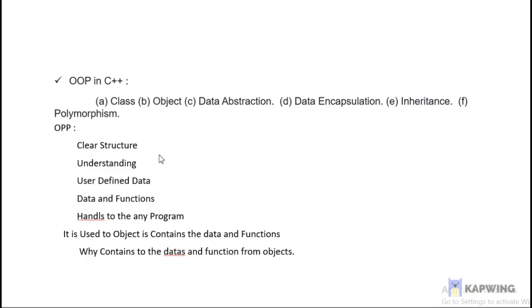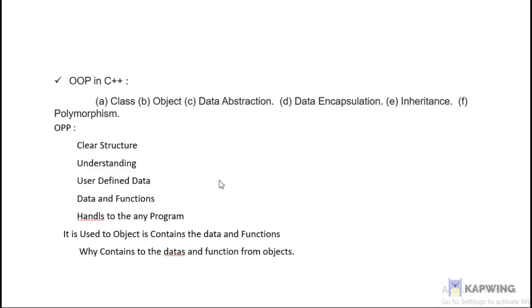User-defined data types can represent types such as vectors and lists. Data and functions are useful to the object. Why do data and functions contain useful things for the object?